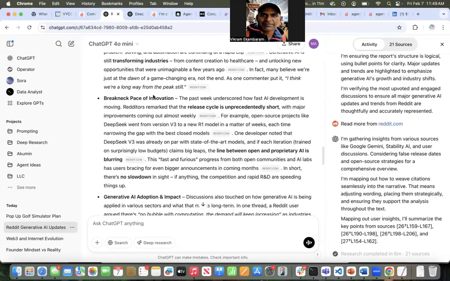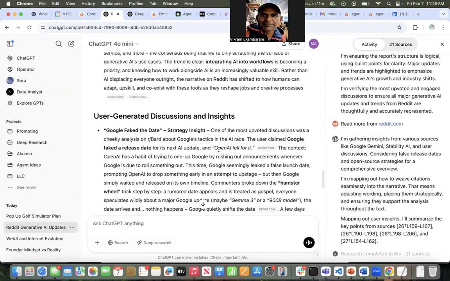AI bubble has not peaked. This was very interesting for me because it's something I've been personally feeling, which is how fast this AI development is. It just seems like every week something major gets released, and everybody seems to be noticing that the release cycle is unprecedentedly short. I don't know what this means for all of us. We're trying to stay ahead of what's going on.